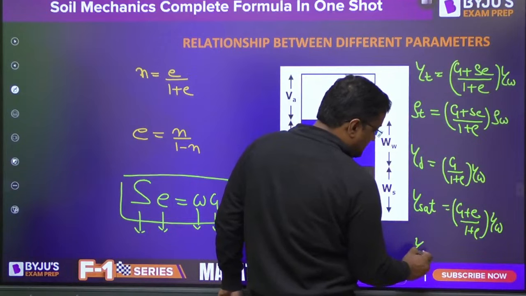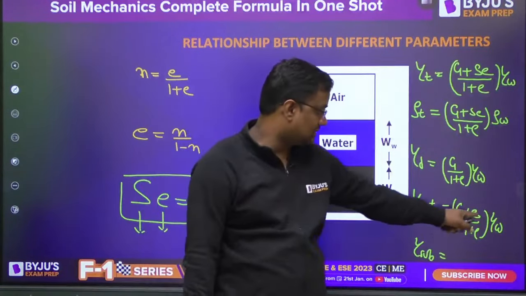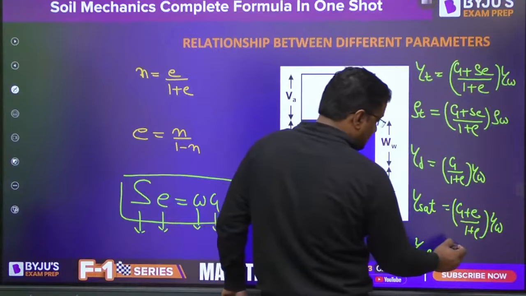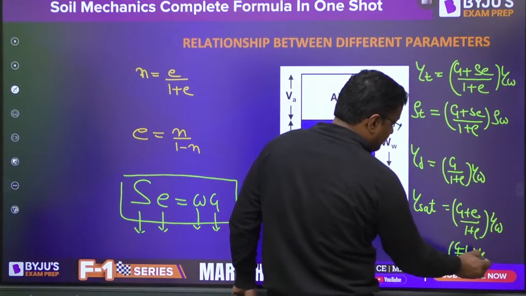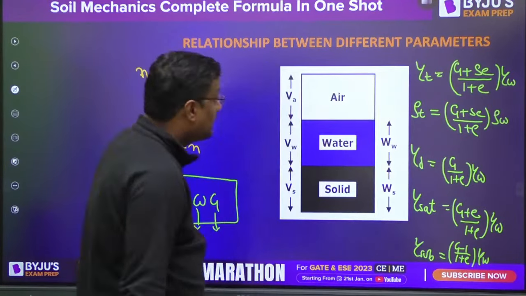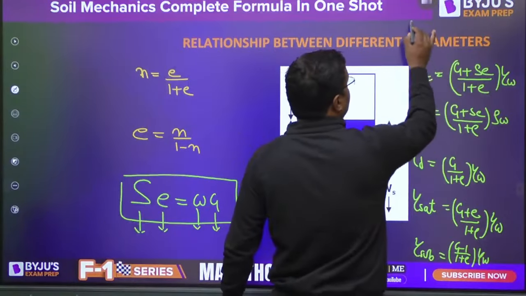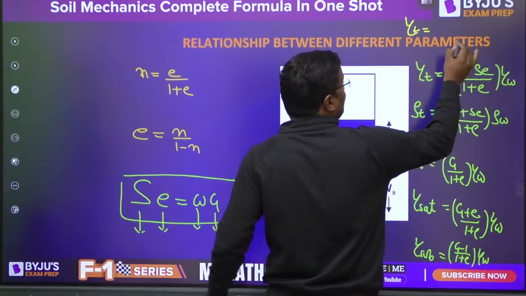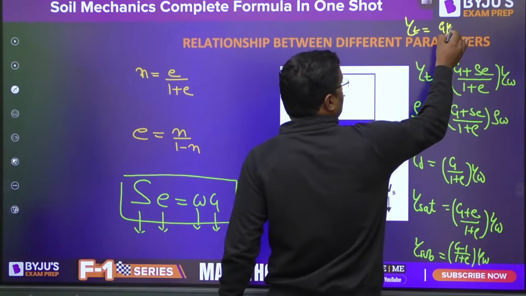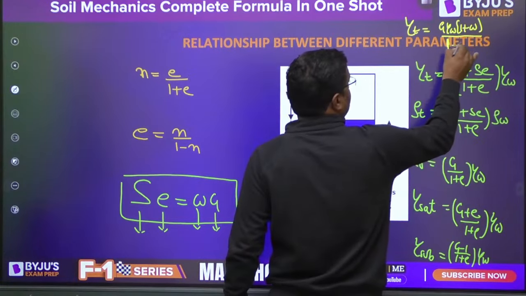And if you want gamma submerged, it is gamma sat minus gamma W. So this minus gamma W, if you take LCM, it will be (G minus 1) upon (1 plus e) into gamma W. And one more thing, even if you write S e is equal to w G, so G you can take common, 1 plus w, 1 plus e.